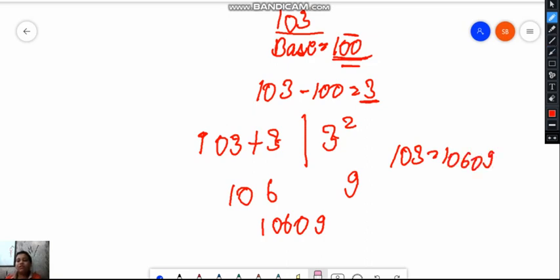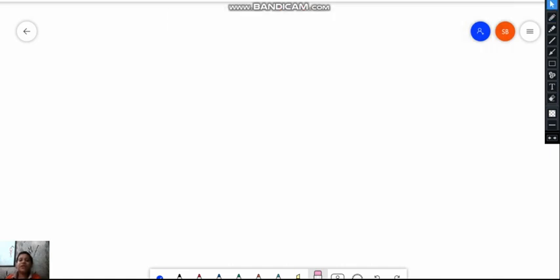I will do this with another example, now with the base of 10. Now suppose the number is 13. So the base is 10. I will check 13 minus 10 is equal to 3.